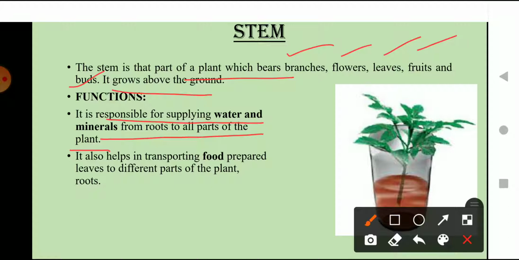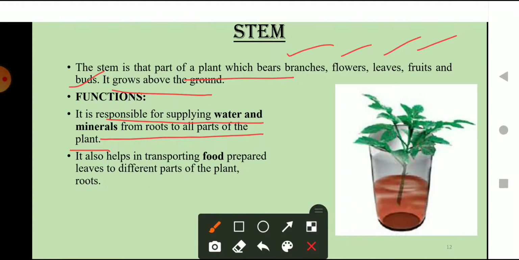As you can see in this picture, this is the stem. The stem absorbs water through the roots and transports the water and minerals to different parts of the plant.